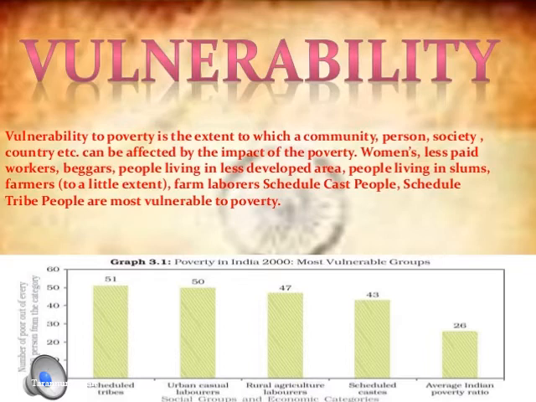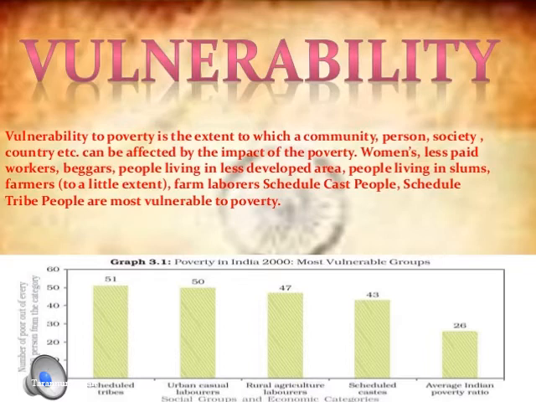Whereas if we see the urban casual laborers in the social groups, who are nothing but the scheduled caste and the scheduled tribe, around 50% of the urban casual labor population are living below the poverty line. And among rural agricultural labor in India, 47% of the population are living below the poverty line. And if we see only the scheduled caste people, those who are thrown out of the society, around 43% of the population are living below the poverty line.